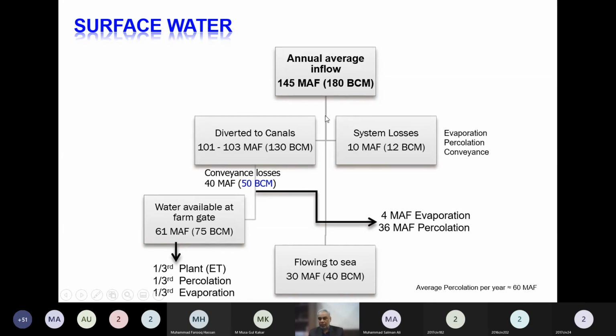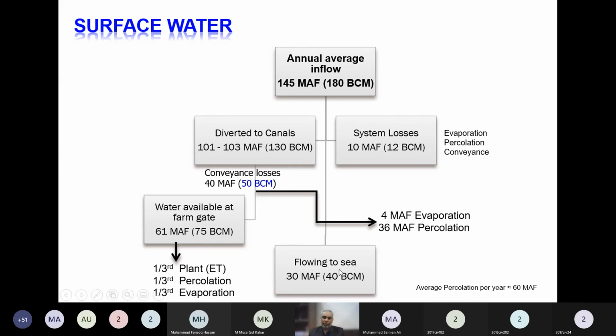About 103 million acre feet we divert into the canals. That becomes 113 million acre feet. The balance water goes to the sea. On an average basis, we are losing 30 million acre feet of water to the sea.